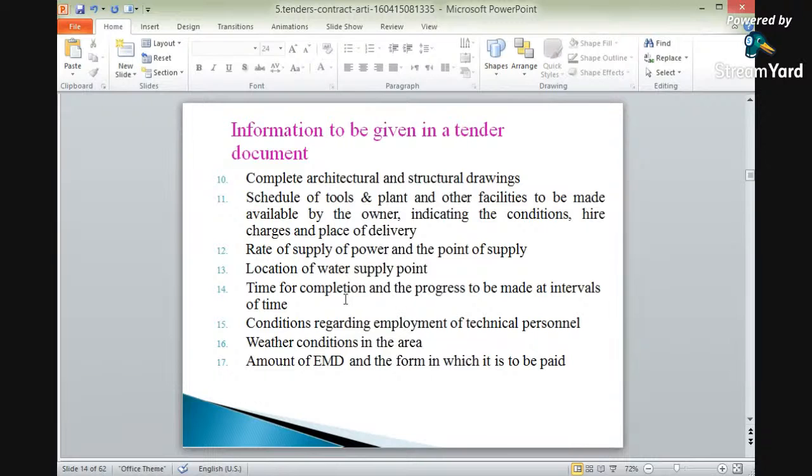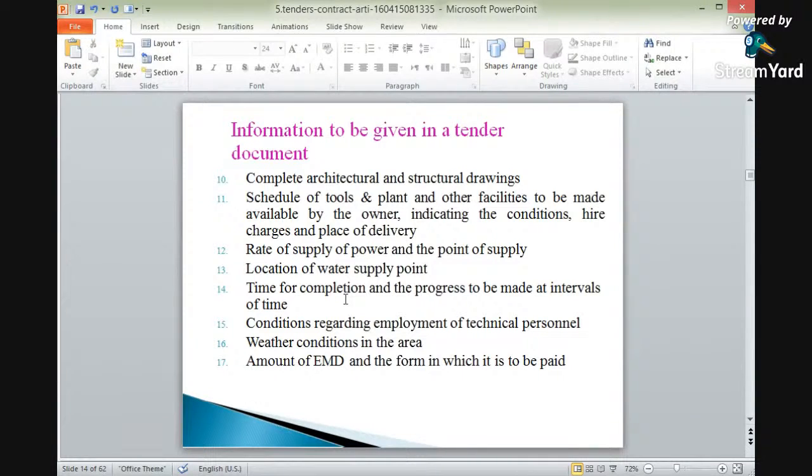Again, the 15th point is the conditions regarding employment of the technical personnel. What will be the conditions? Whether it's skilled labor, technical staff, that is the engineers. Whether we will hire diploma holders, or engineers, what will be the technical criteria for hiring for the contract. So, conditions regarding employment of the technical personnel.